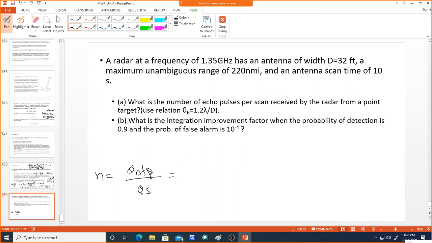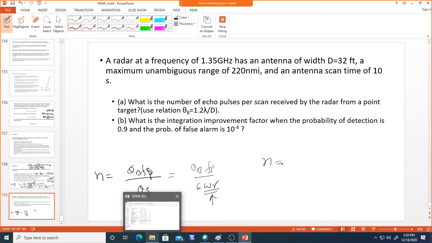Or we can write it in terms of the angular rotations per minute, represented by omega_r. So you can also write theta_b times fp divided by 6 times omega_r. This is the rotation in degrees per minute.